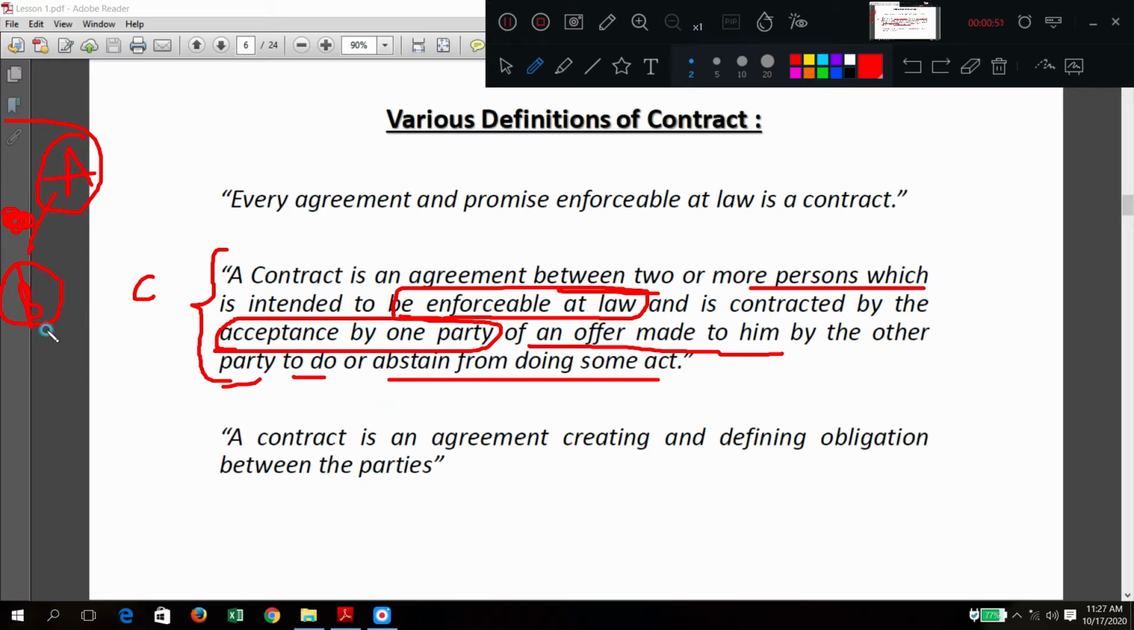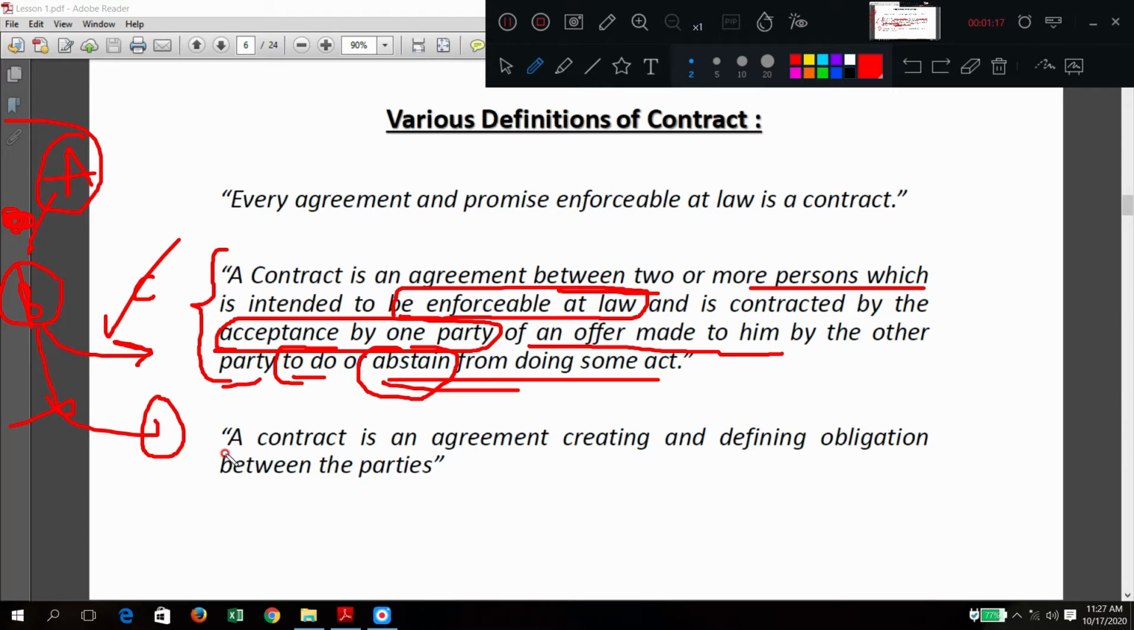To do means you should construct this, and I will pay this much amount. That is the to do part. Abstain from doing means you should not construct this, you should not do these works, and then also I will pay for this work. So that is the to do or abstain from. Abstain means not doing; he is telling him not to do it, but that time also he is going to get the money.